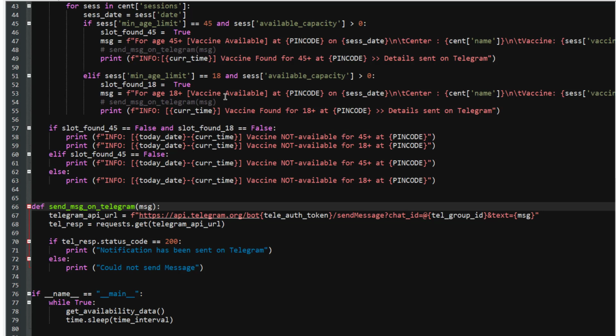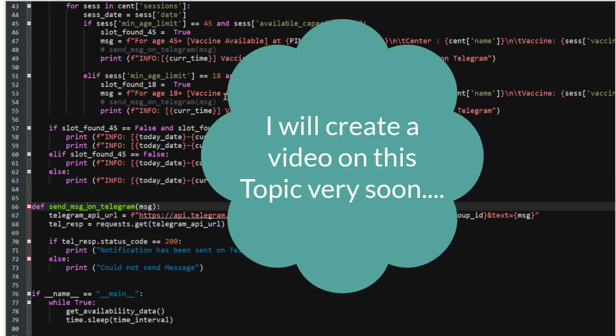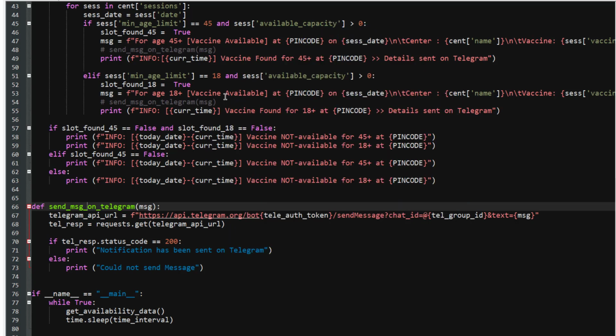The best thing possible right now is to deploy this code onto the cloud, where it will run continuously. Even if your PC is off, it will continuously run on the cloud and do the same thing that it is doing right now. Whenever a vaccine is available, it will send the notification to Telegram. Now your PC is free. You can completely turn it off, and you do not have to run your code on your PC or anyone's PC. It will always be available 24/7, and people who have subscribed to your Telegram channel will get the message continuously whenever it is available.